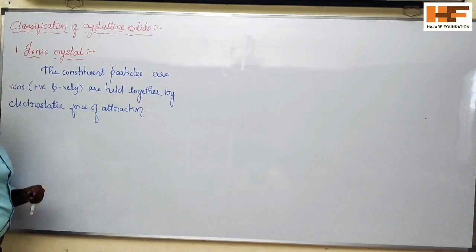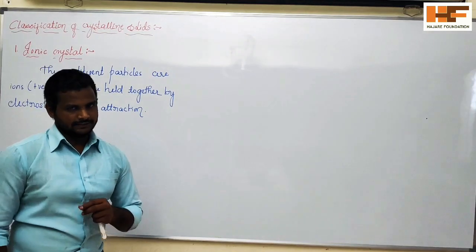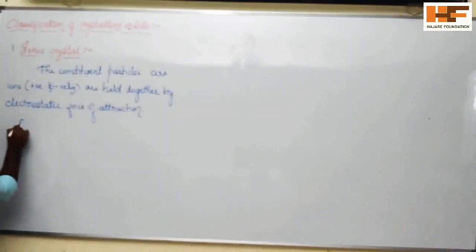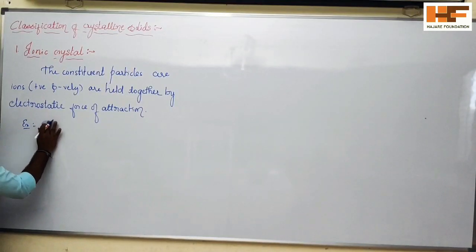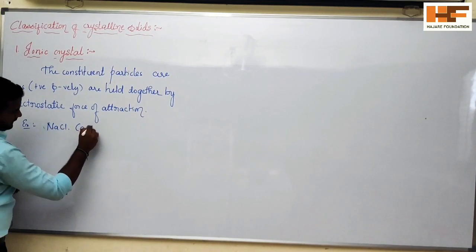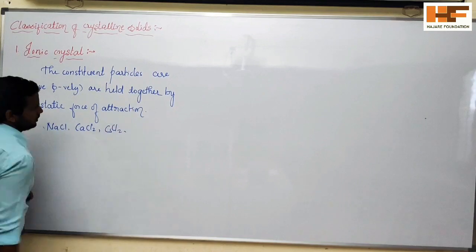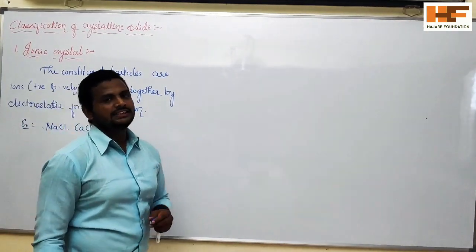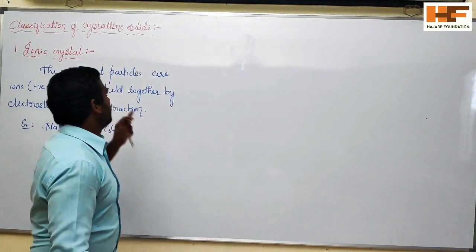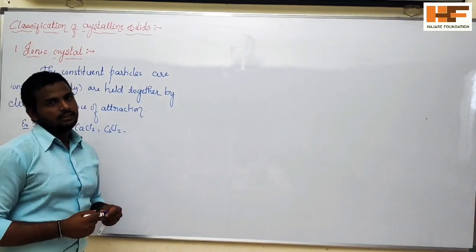So we call these crystals ionic crystals. Examples: salts like NaCl, CaCl2, CsCl, ZnS. So these are examples of ionic solids. So this is the first one.